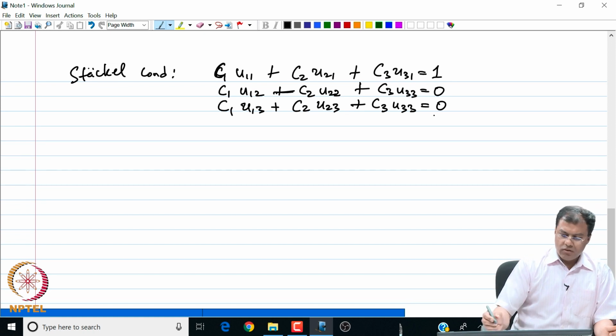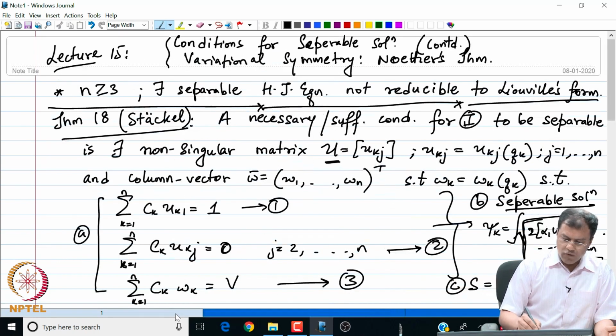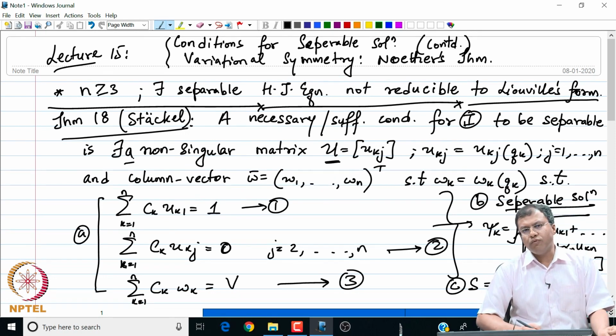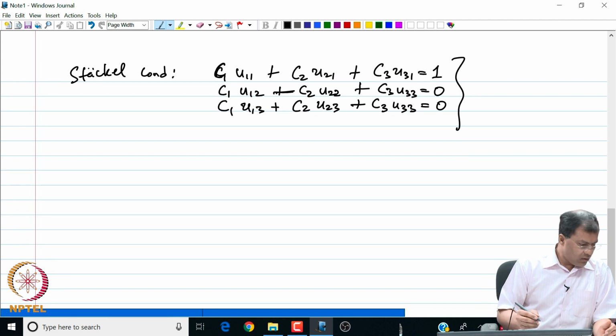Well, we have to find the solution to this problem. Note that Stäckel's result says that there exists a non-singular matrix. It does not say that we need to find a unique solution. We just need to find one solution; there could be multiple solutions.